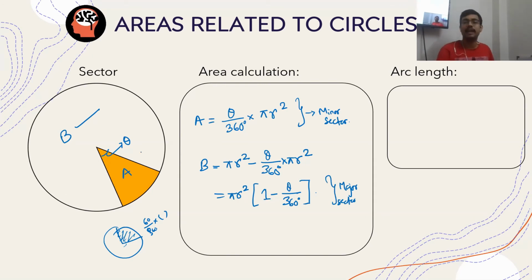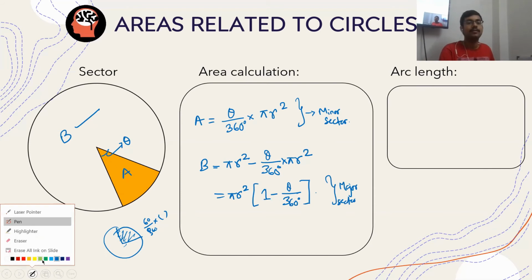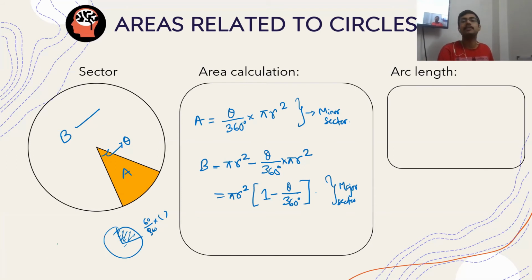In a similar context, we derive the formula for arc length as well. See, there is nothing much to memorize here. What is arc length? The length of this part is called the arc length.